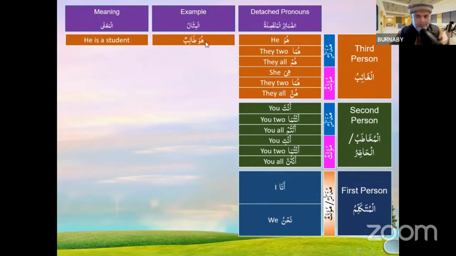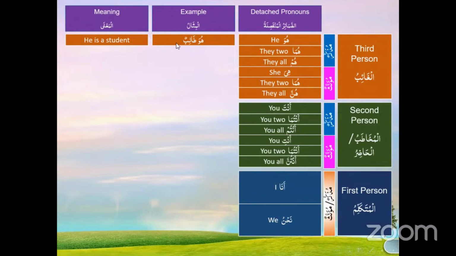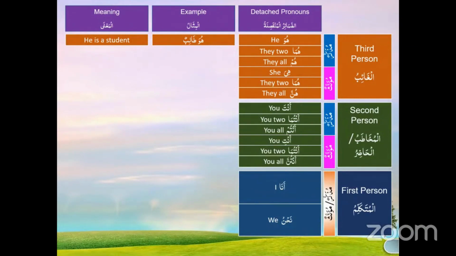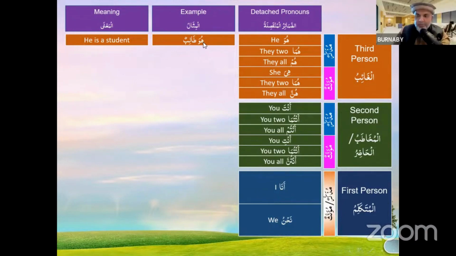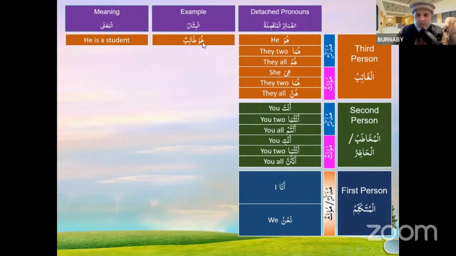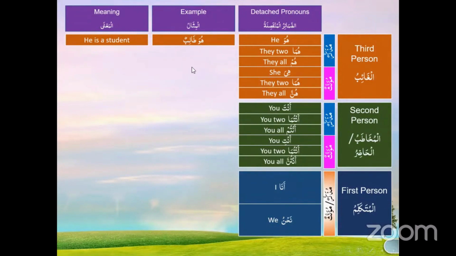Is Huwa male? Yes. Is Talibun male? Yes. So gender is covered. Is Huwa singular? Yes. Talibun is singular. Is Huwa proper? Yes. And Talibun is Nakira, common. Huwa is Rafa and Talibun is Rafa. Agree? Great. All right.